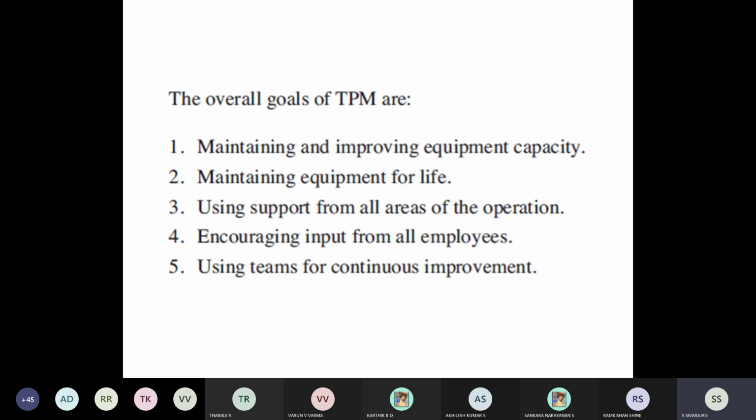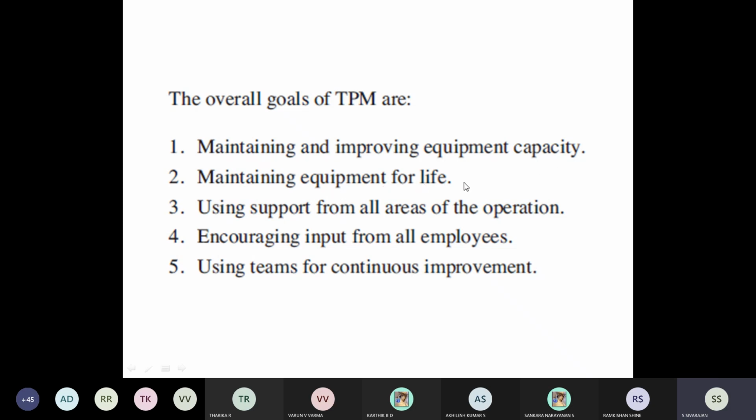Because we need some breaks. Even if you take an 8-hour shift, the worker will take a coffee break, a lunch break, some rest. So these are all unplanned reasons. So exactly 24 hours, the machine cannot run. So maintaining and improving the equipment capacity is very important.